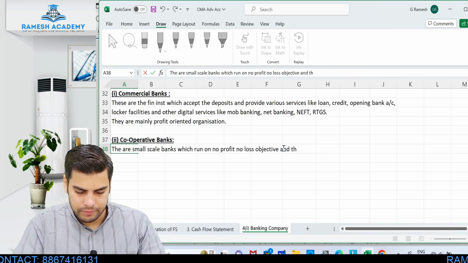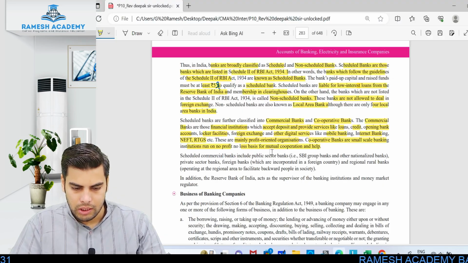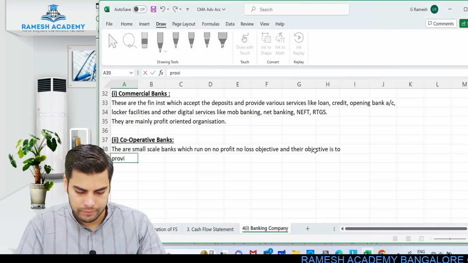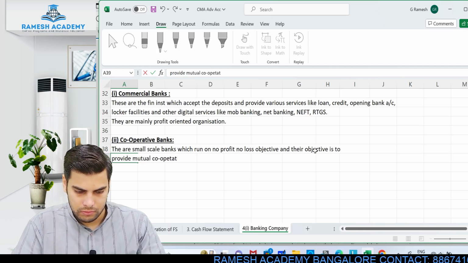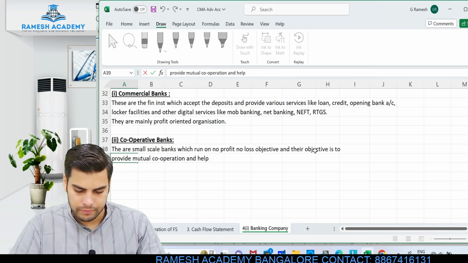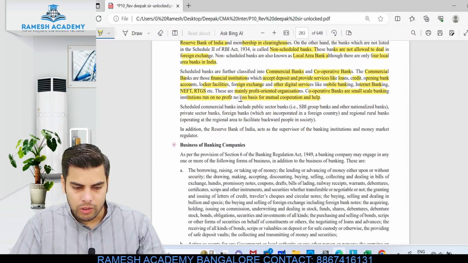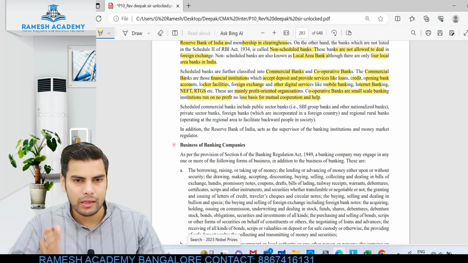and their objective is to provide, look at this, is to provide mutual cooperation and help. Easy. Okay, so scheduled commercial banks include, okay, so we have got public sector bank, private sector bank, foreign banks,